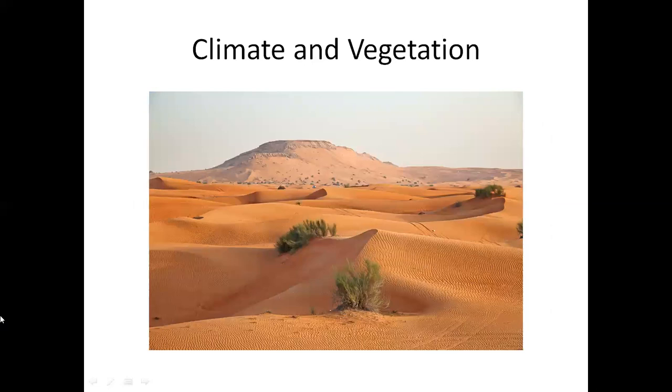Climate and vegetation. In summers, the days in the desert are very hot, but the nights are pleasant. In winters, the days are pleasant, but the nights are very cool. This is because sand heats up quickly during the day and also cools down quickly at night. Hot and dry winds are common here. The desert gets little or no rainfall. As a result, very few plants such as date palm, cactus, kikar, and babool, which require very little water, grow here.